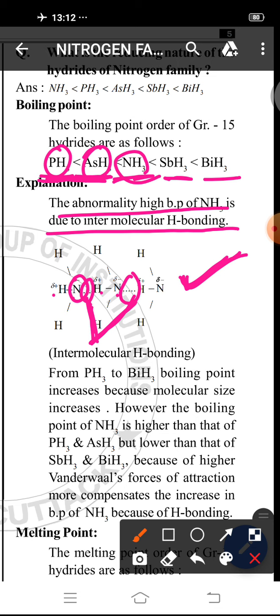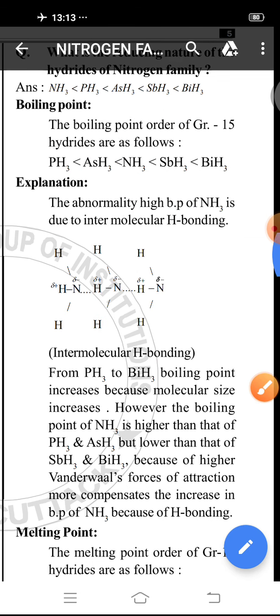Why? Because in BiH3 and SbH3 the van der Waals force of attraction is more than that of hydrogen bonding in NH3. Due to the more van der Waals force of attraction in SbH3 and BiH3 because of their size, it will compensate. There is more van der Waals force in the case of SbH3 and BiH3 than that of NH3. So NH3 has a higher boiling point than PH3 and AsH3 but a lower boiling point than SbH3 and BiH3.